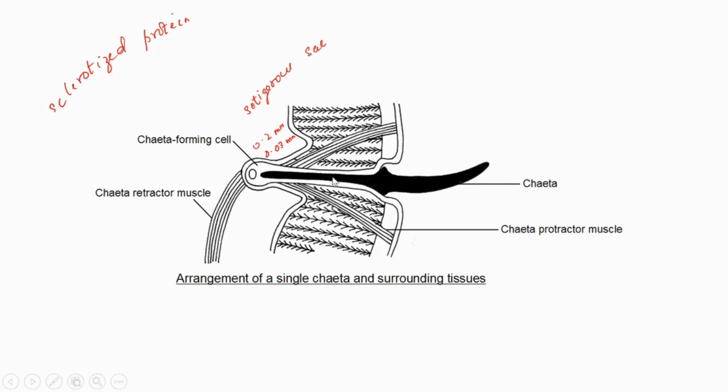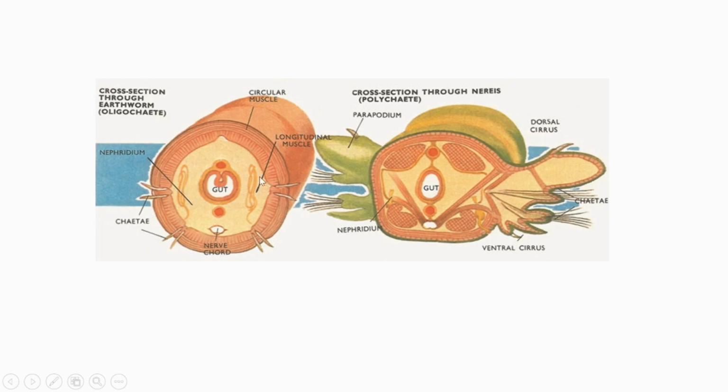Now, what about its arrangement in each segment? I will show you later. It is arranged in the form of a ring. Here in this picture, it's very clear. This is one segment, and this segment is a cross section, and in this segment we can see the chaeta. It is arranged in the form of a ring about the ventral side, because on the ventral side it is crawling. About 2/3 of the chaeta remains inside the body wall, and only 1/3 projects out.